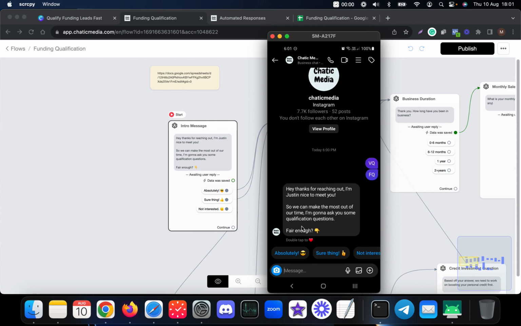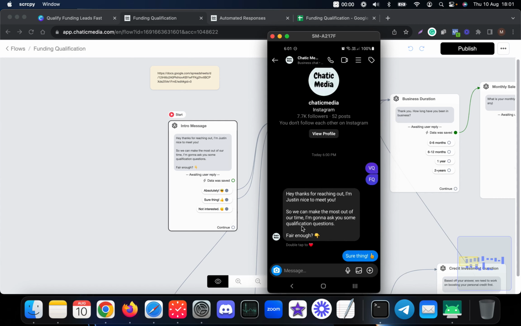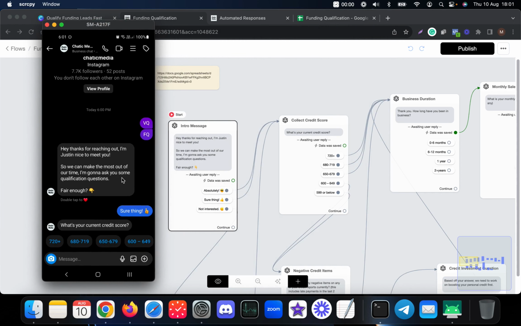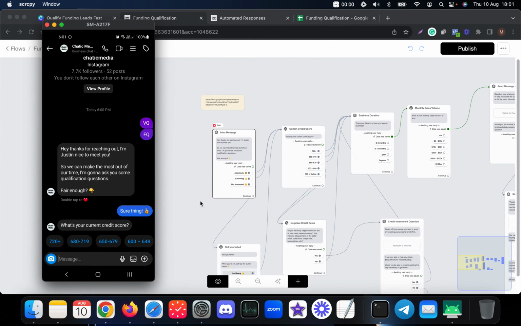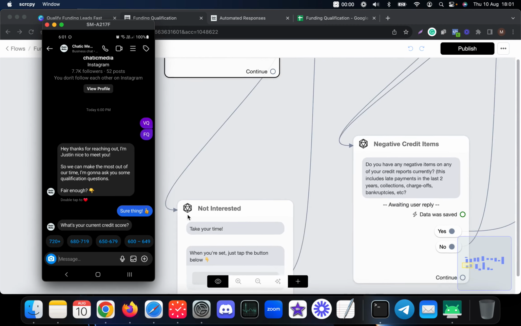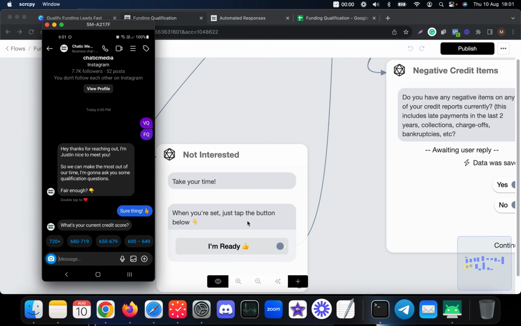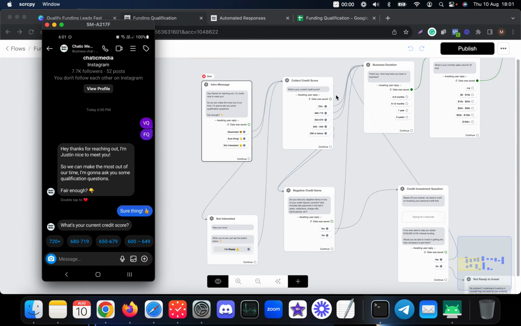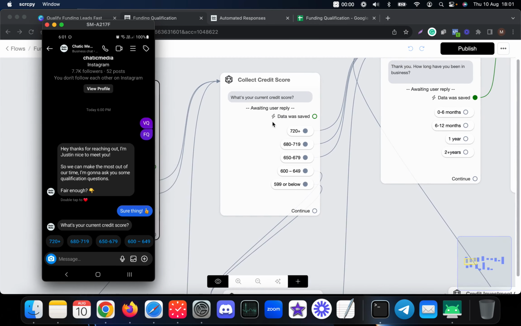If I choose Sure Thing, it will simply move to the next question, which is their credit score. If someone chooses Not Interested, they will be sent this message: take your time, when you are ready, just tap the button below. If someone says I'm ready again, they will be sent this current credit score question.